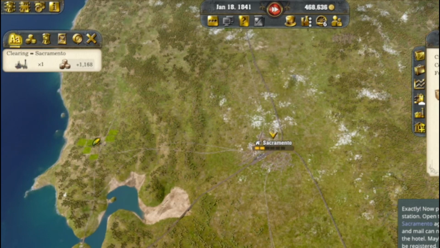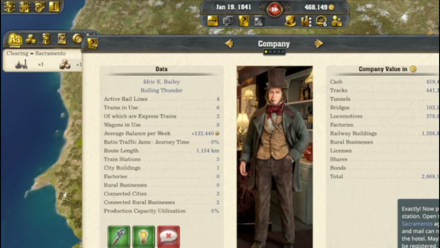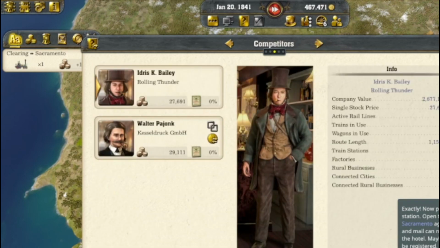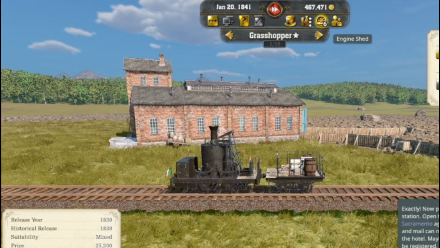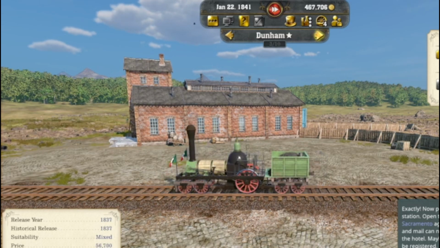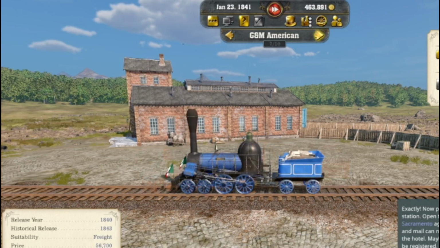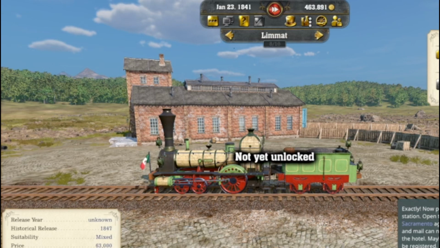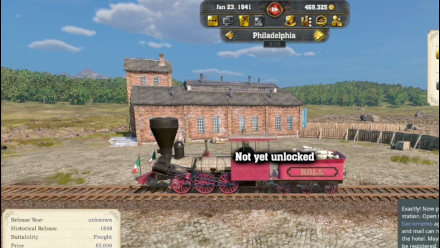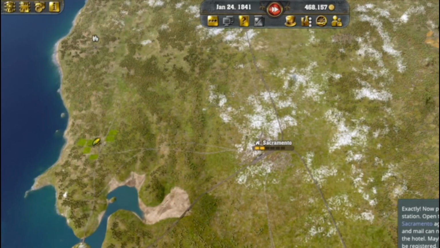That's a freight. Company. No. Engine shed. Oh. Wow. Let's do this. Okay, exactly.